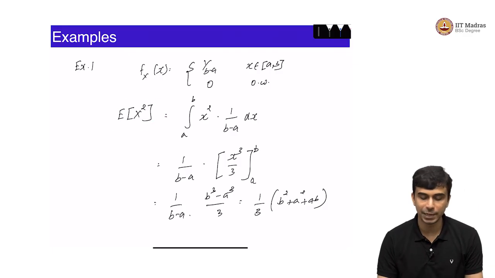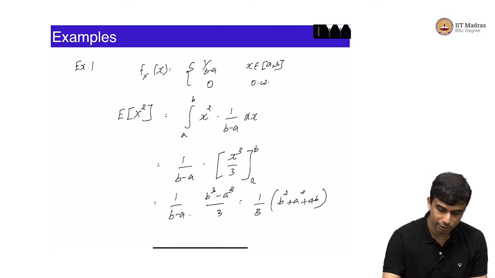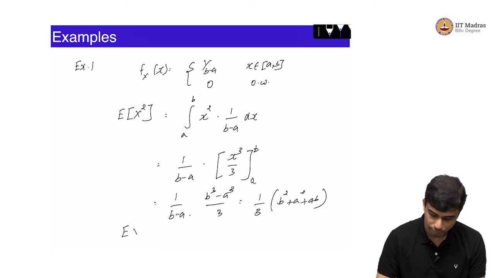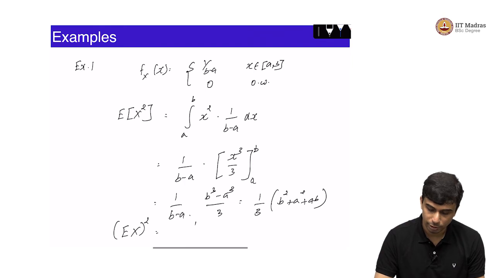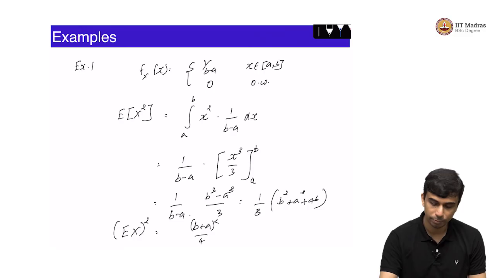But what is variance of x? Variance of x is simply expected value of x squared minus Ex the whole squared. Right. What is Ex the whole squared? Ex is b plus a by 2, so Ex the whole squared is b plus a the whole squared by 4.